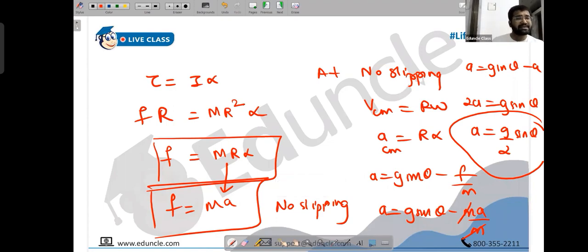Mostly the questions will revolve around this, and I think you probably know what you're supposed to do. Just apply Vcm is R omega. Just apply A is R alpha for no slipping cases. You are comfortable with applying Newton's law. The only thing that you have to take care is to identify whether it's forward slipping or backward slipping, and the value of torque. Torque is supporting or opposing, and in R alpha, the value of R you have to take care of. Where you will have capital R, where you will have small r, where the R will be 0. If the force is passing through center, then there will be no torque. So just you have to take care of these little things.